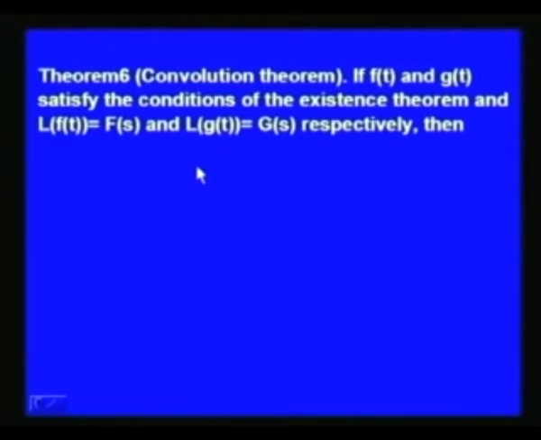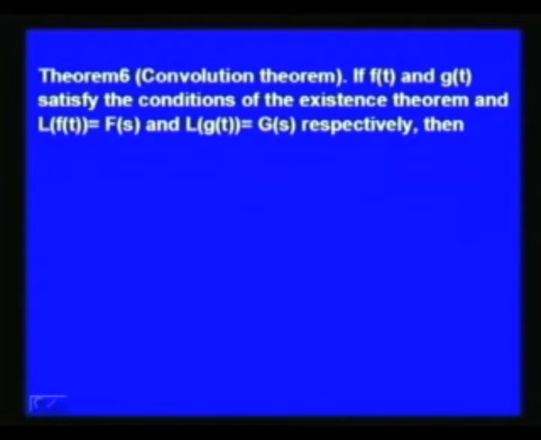Now, we study a very important property of the Laplace transforms, which is known as the convolution theorem. If we know the Laplace transform of two functions f(t) and g(t), we can find the Laplace transform.